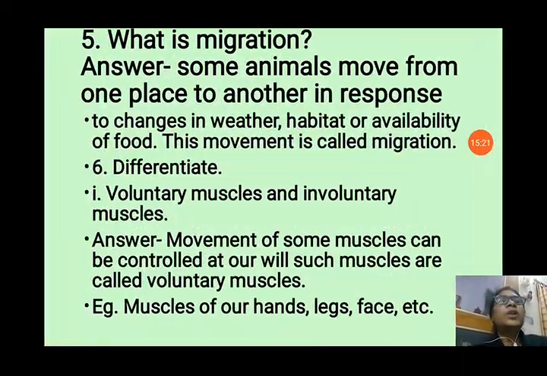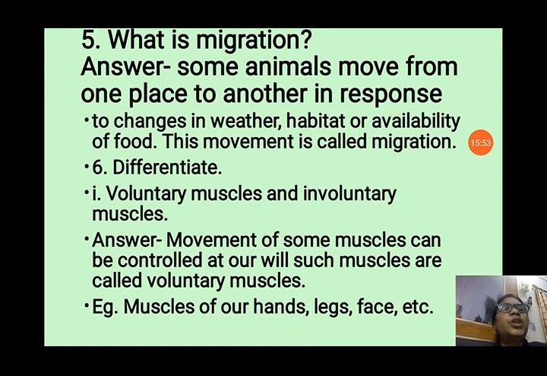Question number 5 is, what is migration? Some animals move from one place to another in response to changes in weather, habitat or availability of food. This movement is called migration. They don't get food in very cold places during the winter season, so they migrate to some less cold places for their food. Some are moving for their reproduction also. They are giving birth to babies in another place. So this is the process in which animals move from one place to another.